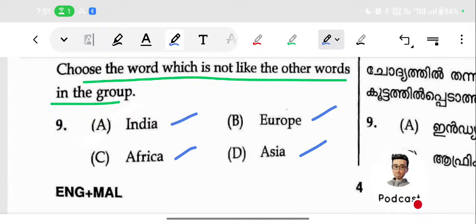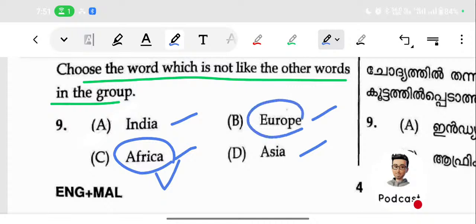Three will be connected with a particular factor. So what is the factor? Whether it is a country or a continent. Africa is a continent, isn't it? Europe is also a continent. Asia is also a continent. But India is not a continent. It's a subcontinent. So what will be the answer? India will be the odd one.